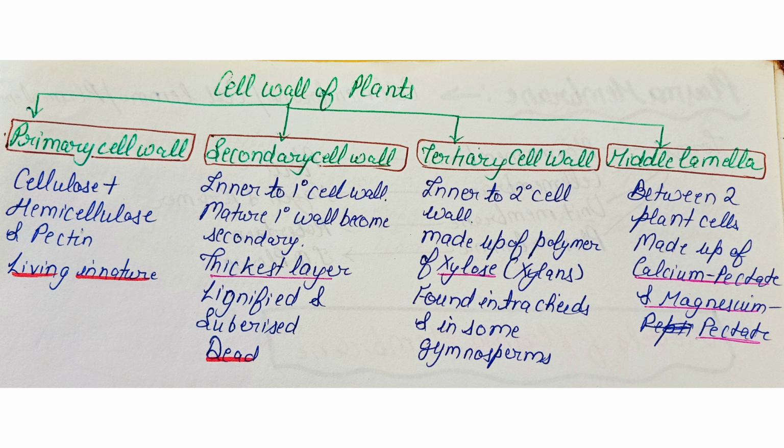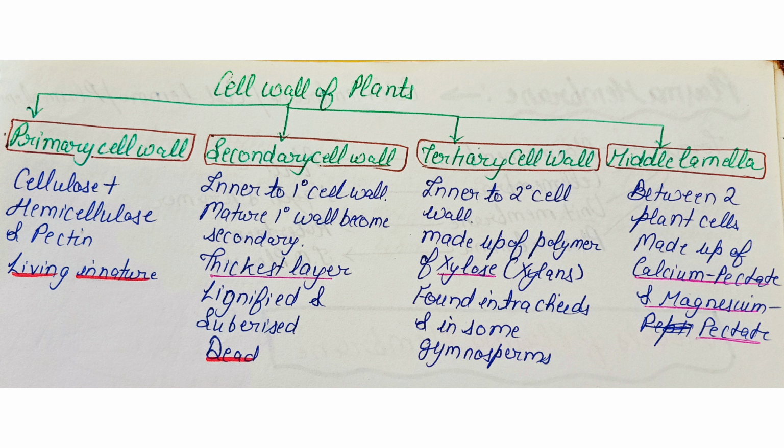The cell wall of plants is divided into different wall layers. The first wall layer is the primary cell wall, composed of cellulose, hemicellulose and pectin. The primary cell wall is living in nature. Inner to the primary cell wall, the secondary cell wall layer is formed. The secondary cell wall is basically the mature primary cell wall. It is the thickest layer of the cell wall. Thickening is due to the presence of lignin and suberin. Due to the lignification, the secondary cell wall is dead.